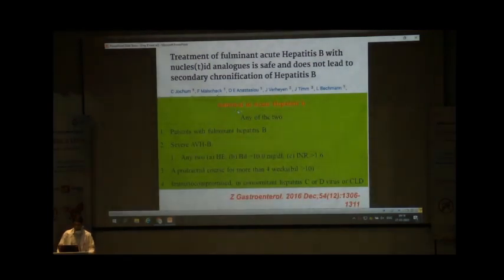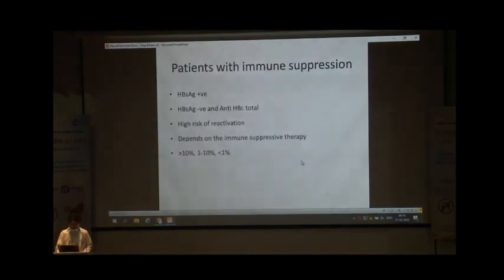So we can start the treatment in case of acute hepatitis B virus, in cases of fulminant hepatitis B virus or severe acute viral hepatitis B in the form of encephalopathy, bilirubin more than 10 or INR more than 1.6, or protracted course of hepatitis B virus more than 4 weeks. Also in cases of immune compromised host, concomitant hepatitis C or hepatitis D virus infection, or underlying chronic liver disease.